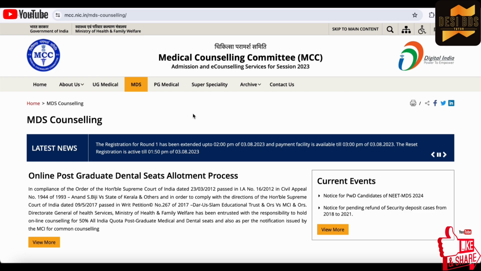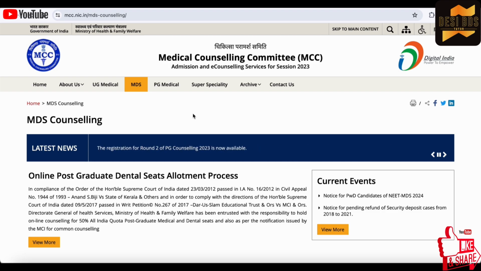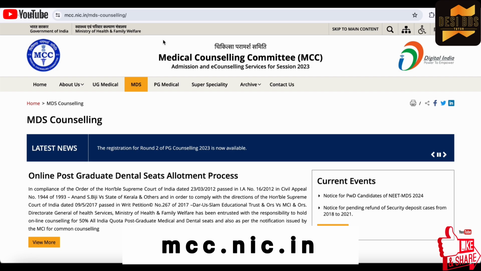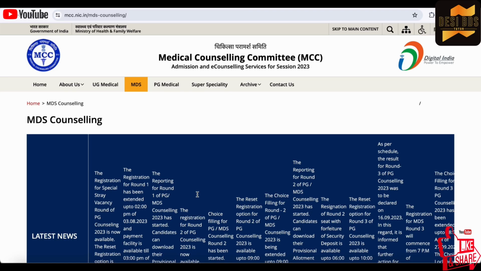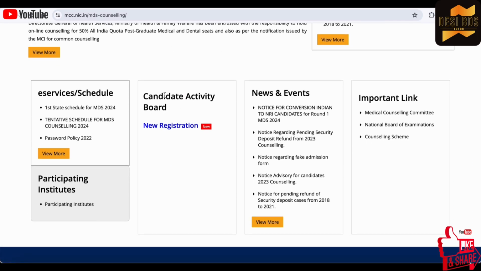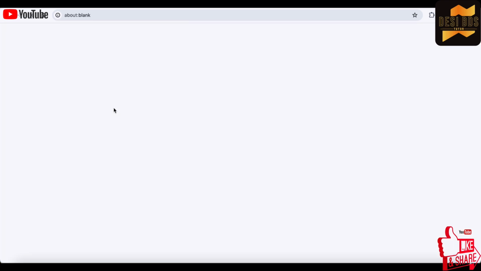Then we have to go for the counseling round. First of all, we have to register on the official site of the Medical Counselling Committee, that is mcc.nic.in. On that website you have to go to the MDS page, and there is a candidate activity board. Here you have to register. After that you have to go for the counseling procedure inside it.